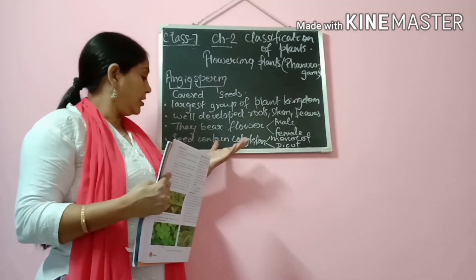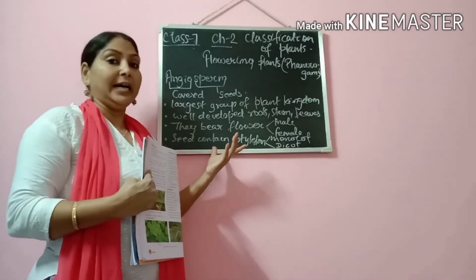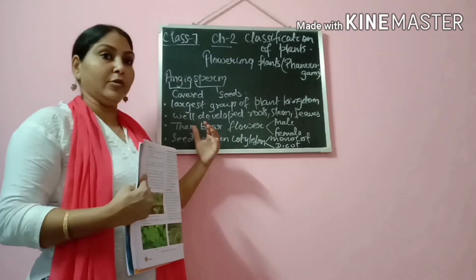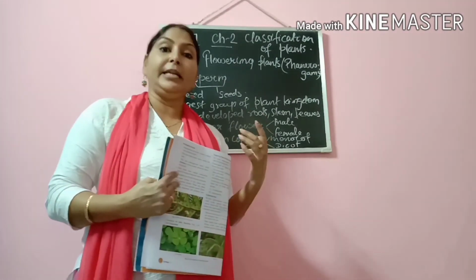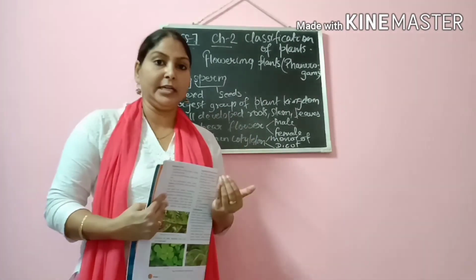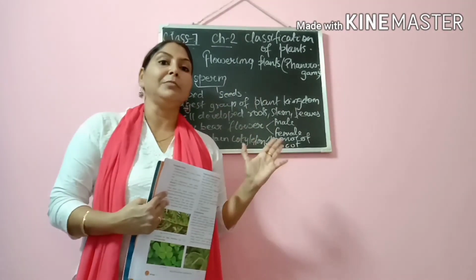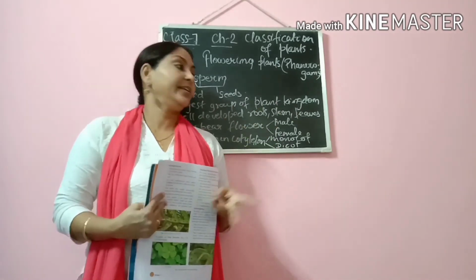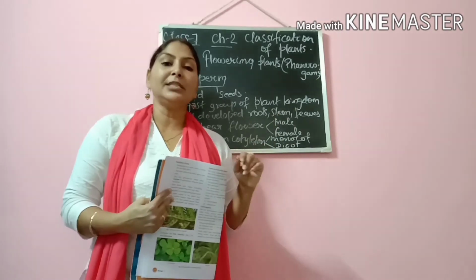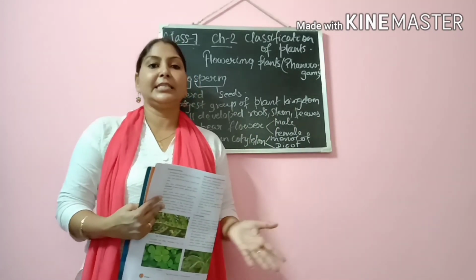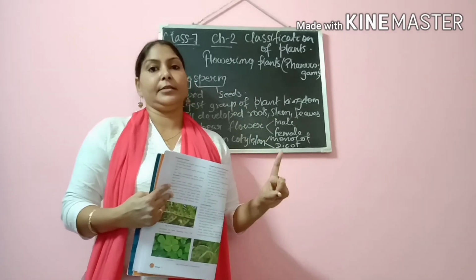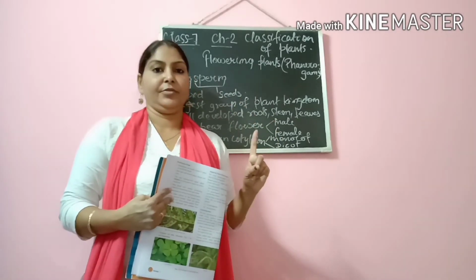Then these plants contain seeds also, and of course in the seed they have the cotyledon. Based on the number of cotyledons, angiosperm is divided into two main categories, that is monocot seed and dicot seed. Monocot seeds, like we learned in class 6, are those seeds which have only one cotyledon, that is only one seed leaf.